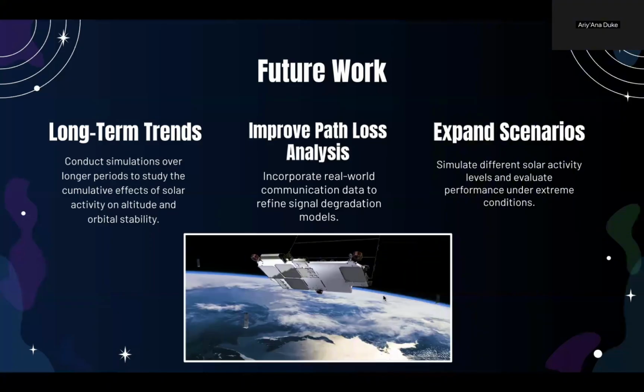Looking forward, there are several areas for improvement. We can conduct longer simulations to study the cumulative effects of solar activity over months or even years. We can incorporate real-world communication data to refine path loss models and improve signal reliability. We can also simulate performance under extreme solar conditions to better prepare for rare but catastrophic events.